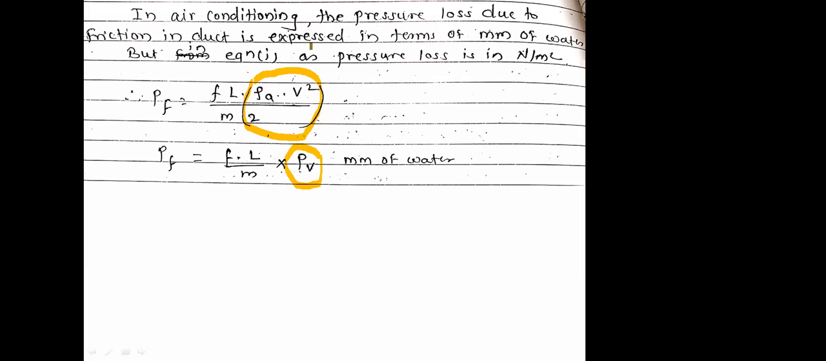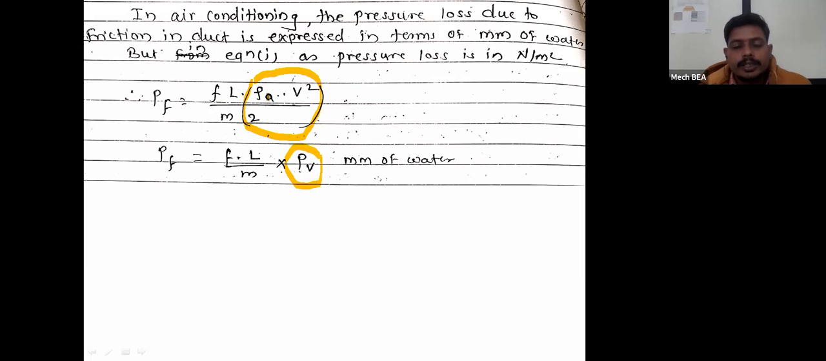Yes, sir. So here, instead of rho V square upon 2, I will write PV. That PV is nothing but the dynamic pressure or velocity pressure. So here I will get the equation for Pf: Pf is equal to f L upon m into PV, and that value of PV will be in terms of mm of water. So here fL and m will get cancelled. So whatever value of pressure loss because of friction there will be, that will be in terms of